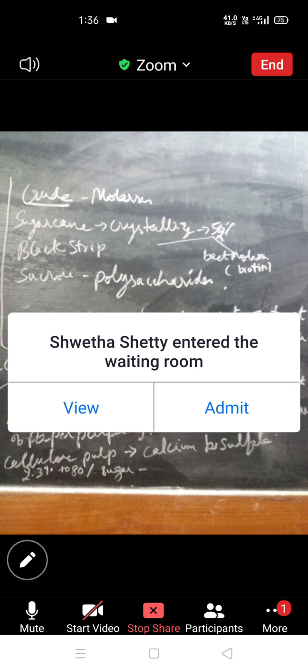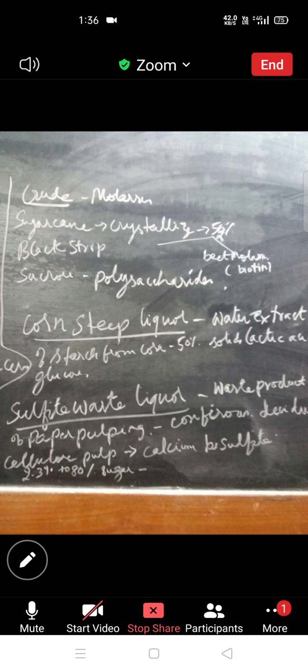Okay, so the next one is sulfite waste liquor. The name itself tells you. It is wastewater which is obtained from the paper and pulp industries. Its raw material is cellulose, from two types of forest trees, that is from the coniferous forest and from the deciduous forest. From these trees, the cellulose or the wood pulp is used for preparing paper. It is used in the paper and pulp industries, where paper and many other things are produced.